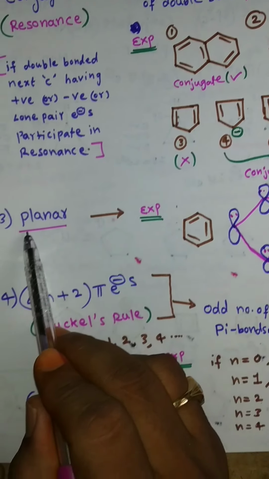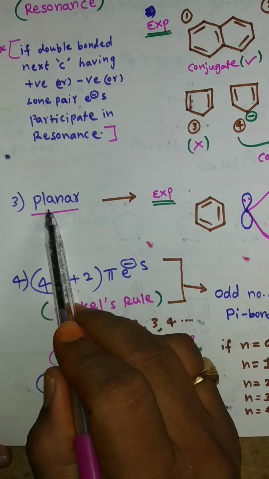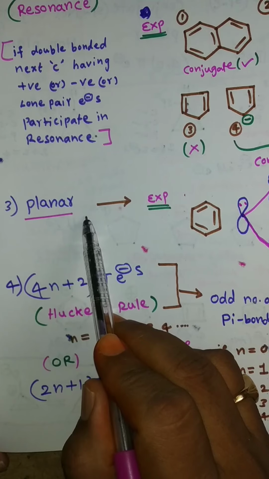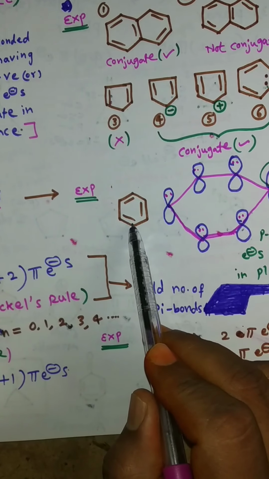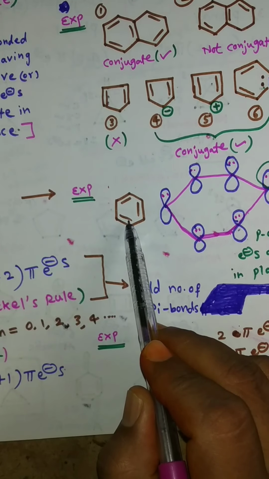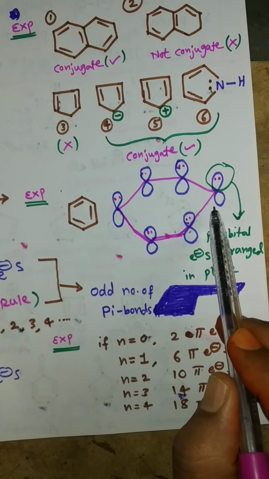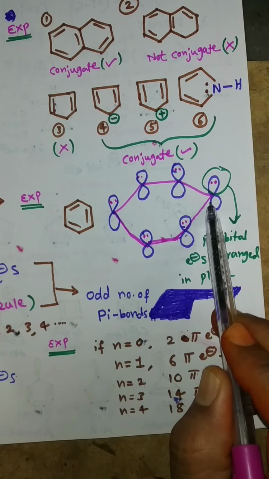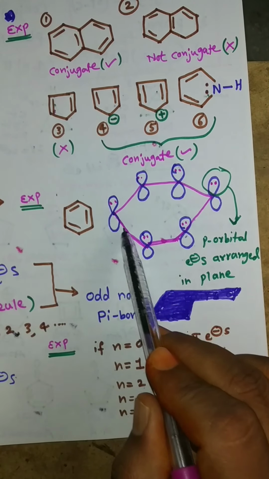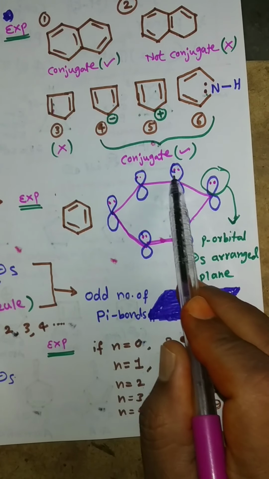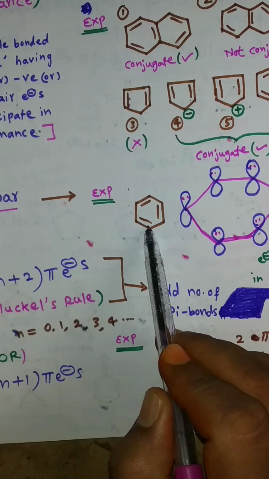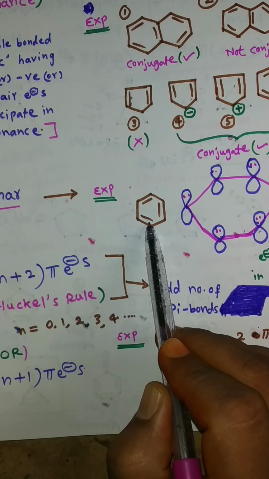Third condition, planar structure. The planar structure, it is the aromatic compound. Example, benzene. In this benzene, the p orbitals are arranged in a plane in this structure. All the p orbitals are arranged in a plane. So this is the aromatic compound.